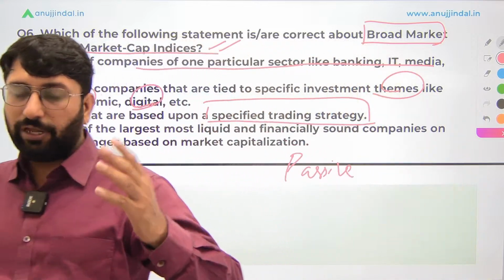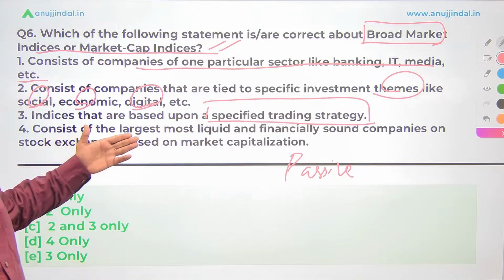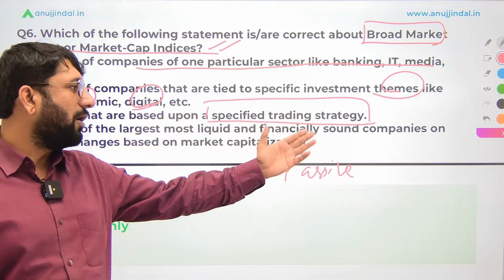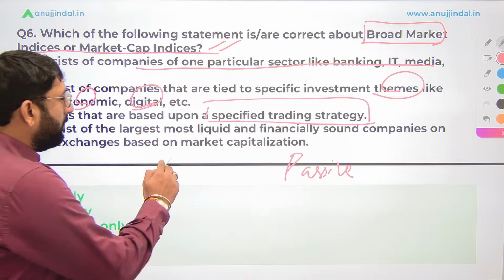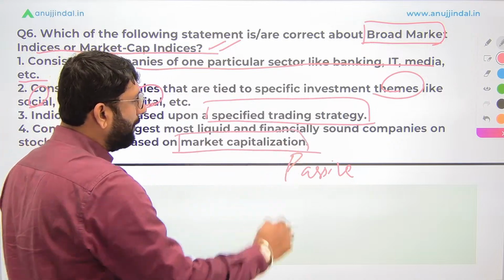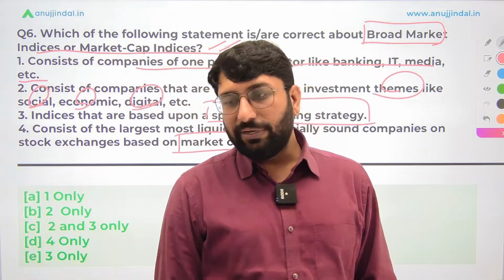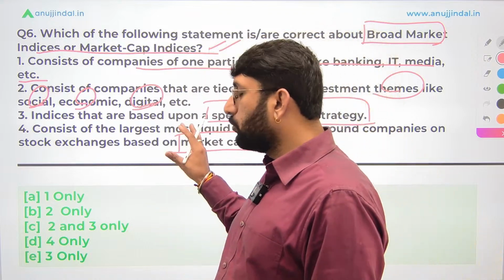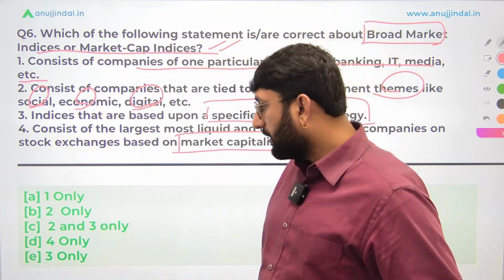securities are changing. The last one says consists of the largest, most liquid, financially sound companies on the stock exchange based on their total market capitalization. The most financially sound companies are going to become part of it. What should be the correct answer?